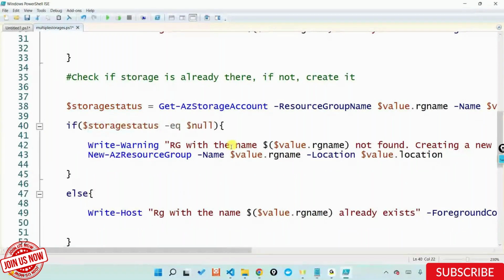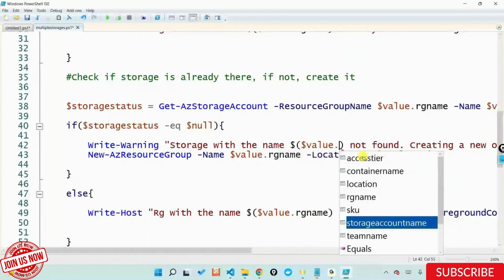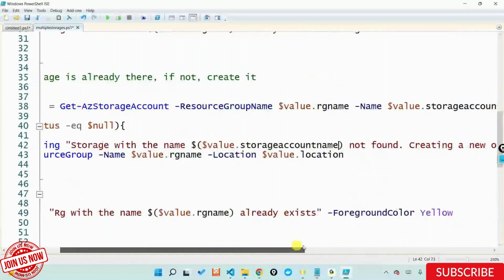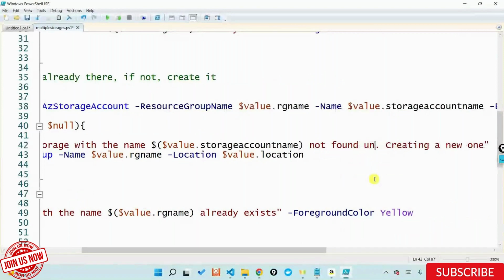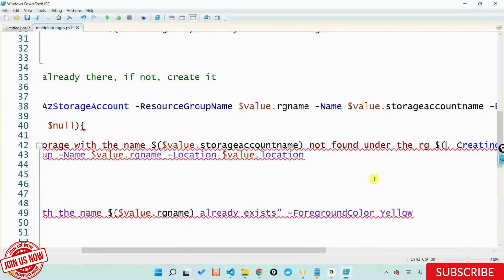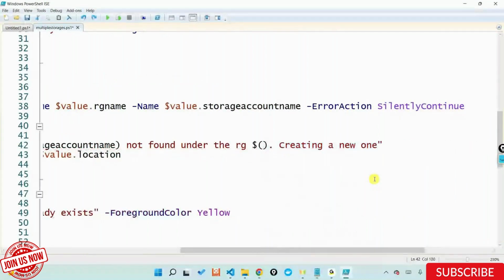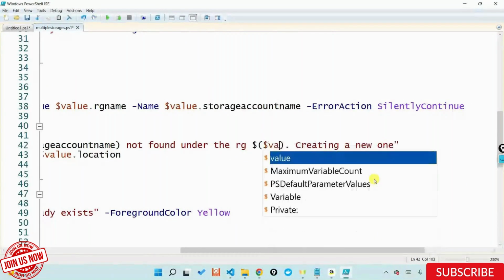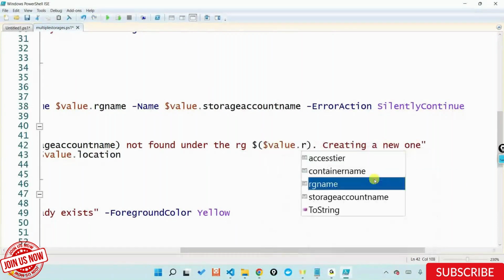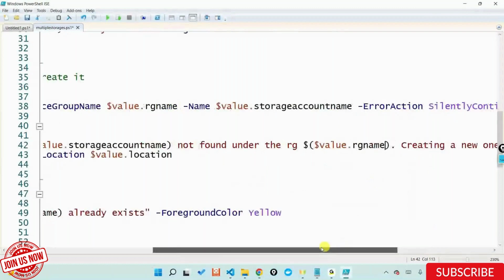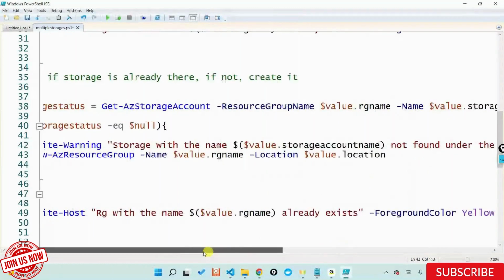then I will say storage account with the name $value.StorageName not found, and I'll give one more thing here telling under the RG $value.RGName. So I'm now giving an entire sentence telling that okay, fine, the storage account is not found. So I'll create a new one.